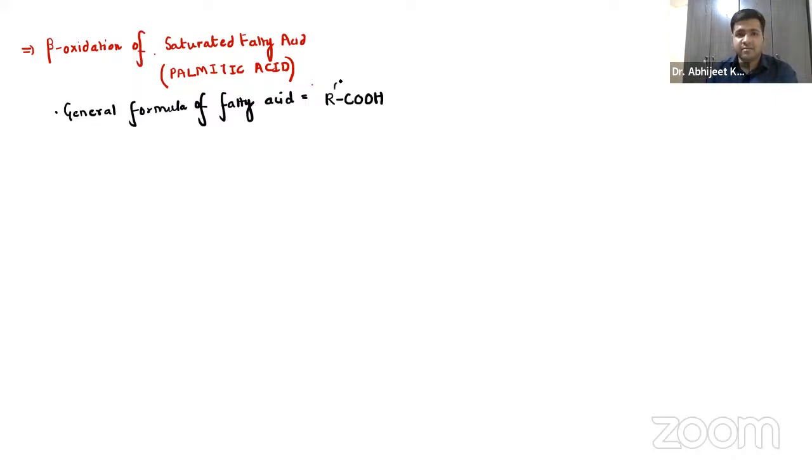Firstly, guys, you just tell me what is the general formula for fatty acid. You already know it is RCOOH, right? R is nothing but the long hydrocarbon chain. I've already told you it can be CH3, CH2, CH2, CH2, so it can continue. So this is a long hydrogen and carbon chain, and you know the general formula for fatty acid is this.